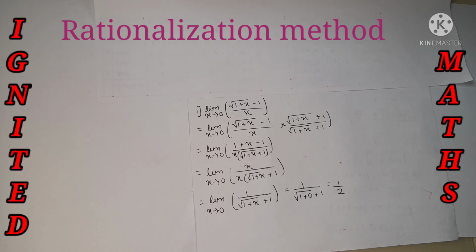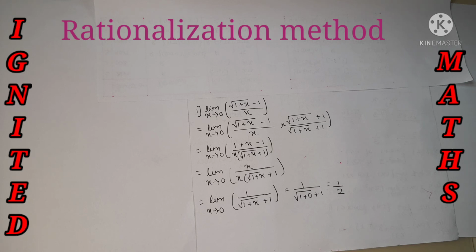Now let's move to the rationalization method. This method is absolutely the same as we have done previously. We rationalize the numerator and denominator, and do factorization, all things we have done previously, but the difference is we are going to use it in limits. The rest of the method is absolutely the same.